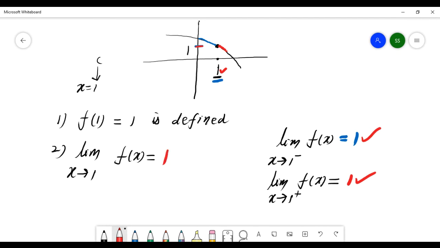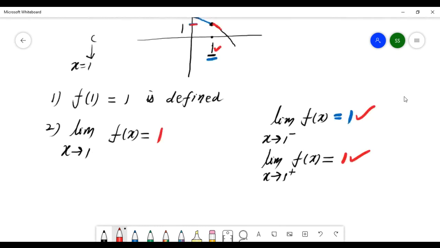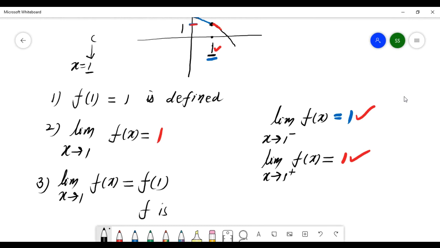Now look, condition number 2 is the same here. Number 3: limit as x goes to 1 of f(x) equals f of 1. It means this function is continuous at 1.